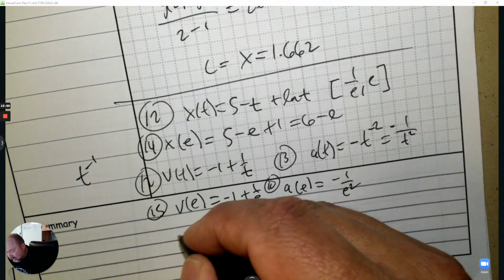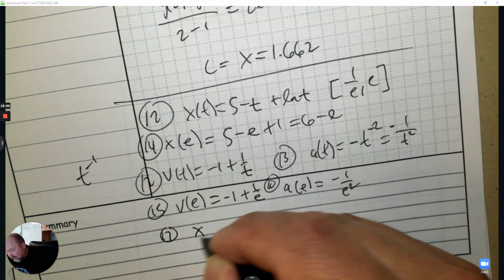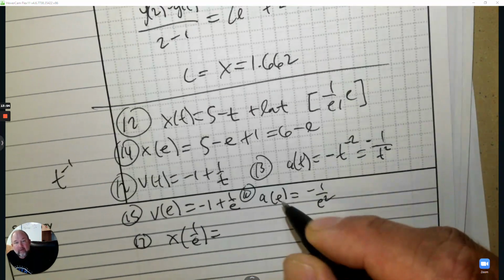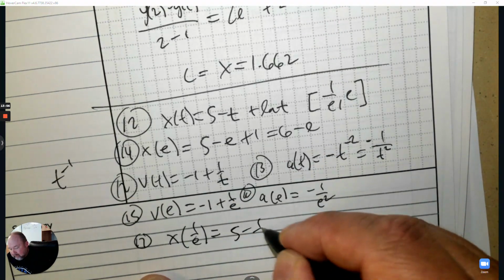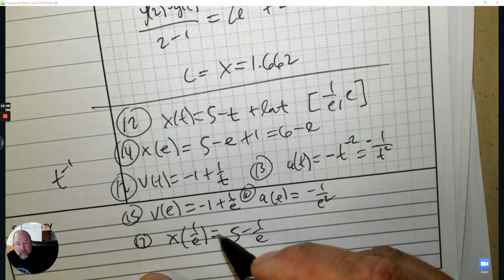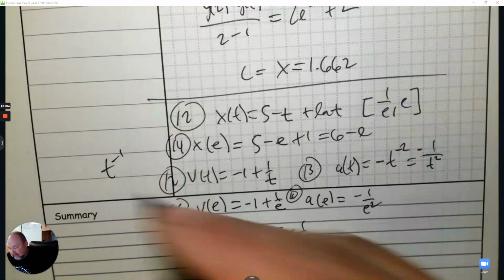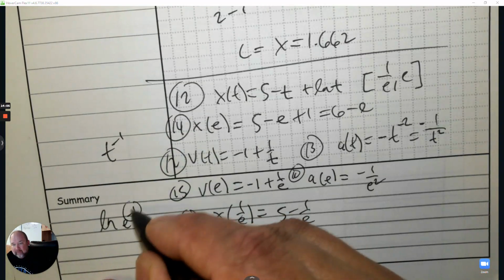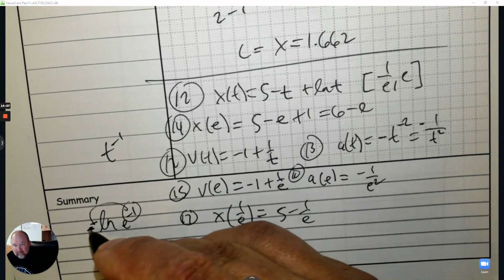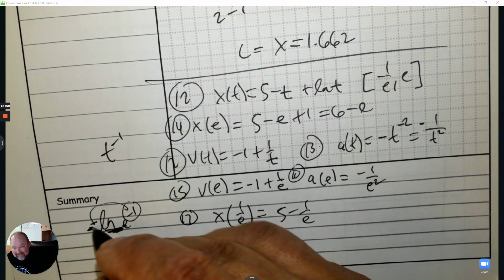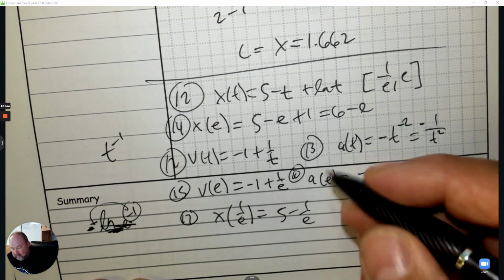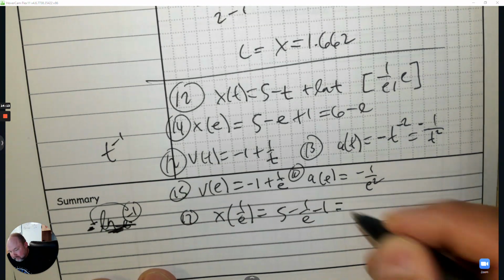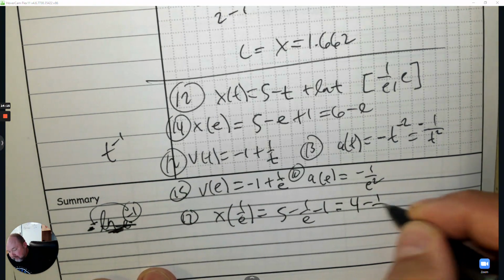If I said, this is number 17, x at 1 over e. Go back to the beginning, so it's 5 minus 1 over e. Now, 1 over e is e to the negative 1. Just recognize this. 1 over e is e to the negative 1. This negative 1 can go in front, so it's really just ln e is 1. So it's really negative 1 is the answer. These cross out. So this is 4 minus 1 over e.